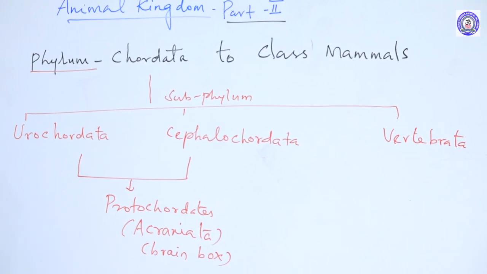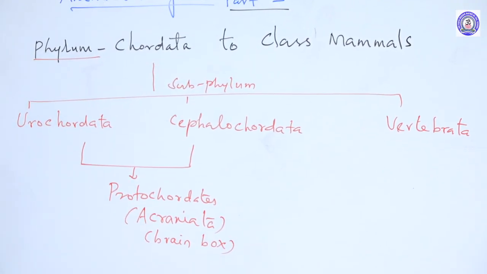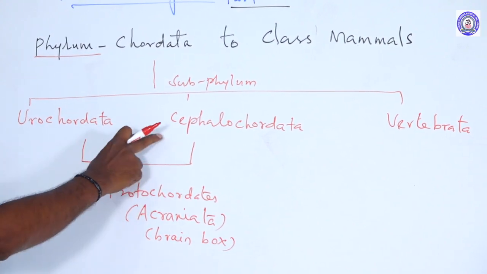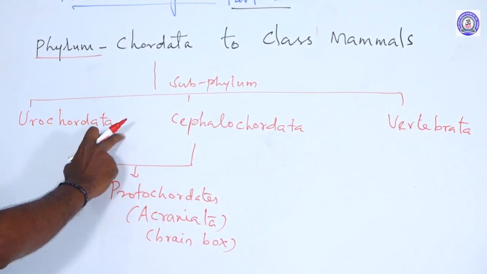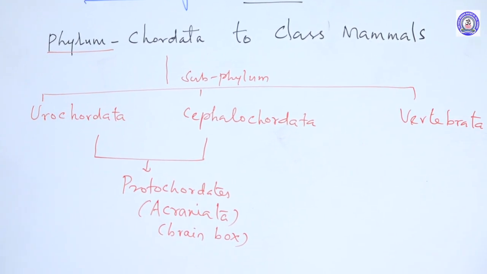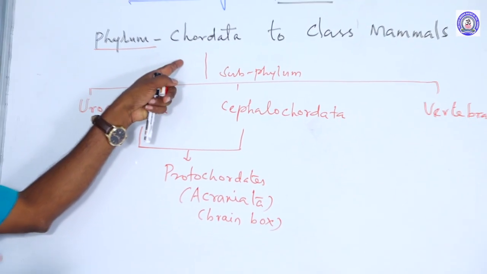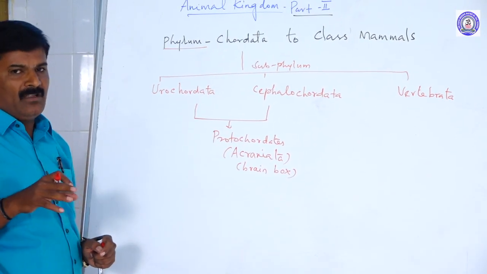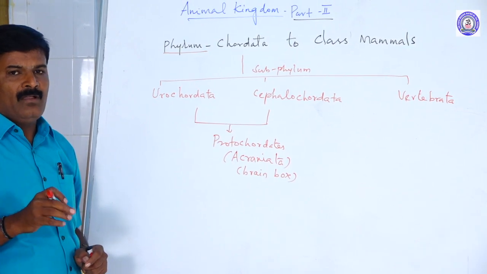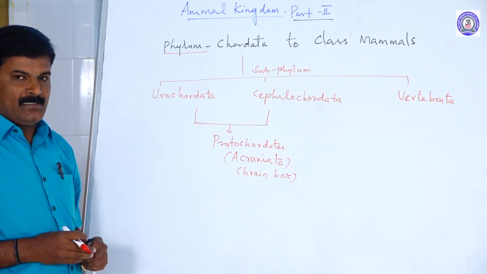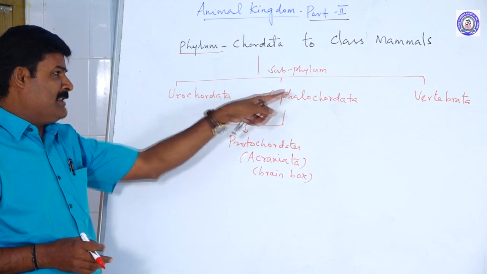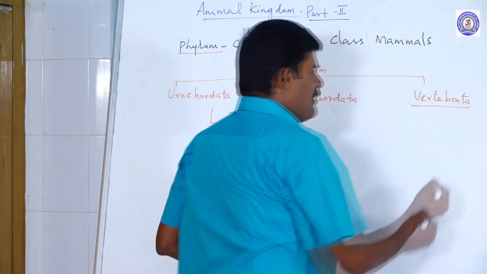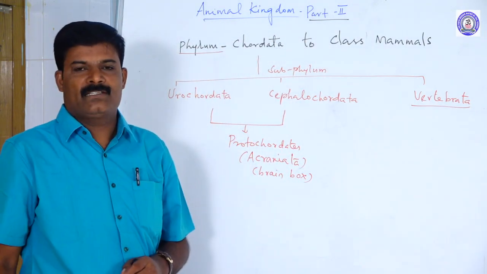These are the first chordates. The other one is called Vertebrata. Now the protochordata or acraniata are the first two subphyla. Now, chordates have a notochord. Sometimes the notochord is replaced by a vertebral column. The vertebral column is made up of cartilage or bones. This kind of system is called vertebrata. So all vertebrates are chordates, but not all chordates are vertebrates.